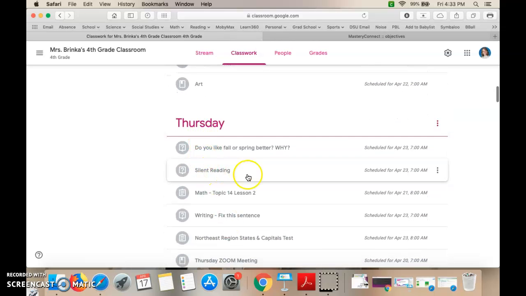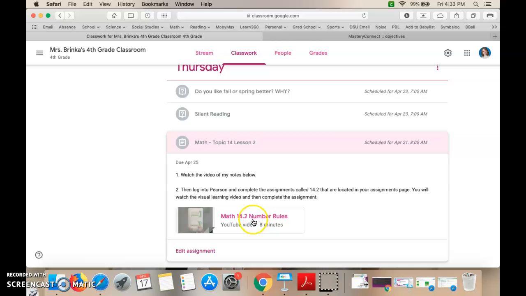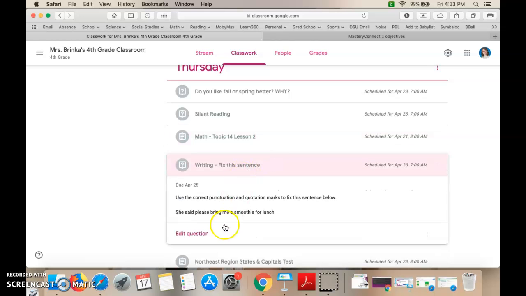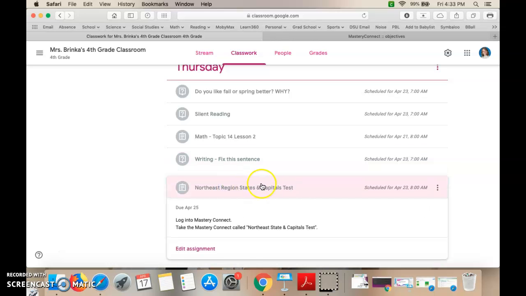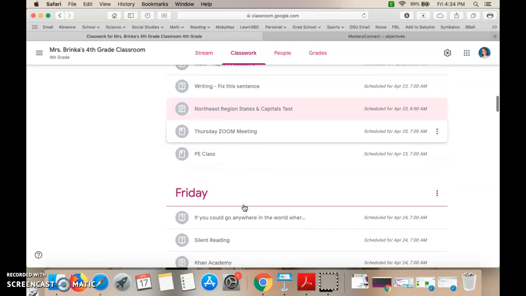Thursday, we are silent reading, doing topic 14, lesson 2 for math. Again, watch my notes, go to Pearson, watch your little video, and do your assignment. We're going to fix this sentence, put the quotations and punctuation in, and then we will have our Northeast regions test. Log into Mastery Connect, take your test, and then we'll be done with that. Thursday we'll also have our Zoom meeting at 2 o'clock. Log into Zoom around 2 o'clock and we'll read a little bit of our book and then we will play a little game.